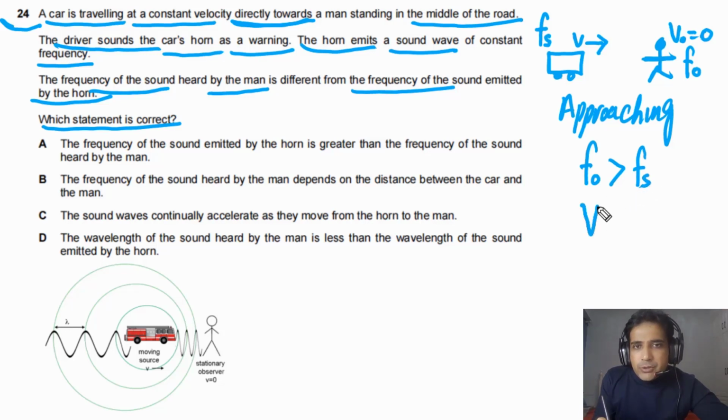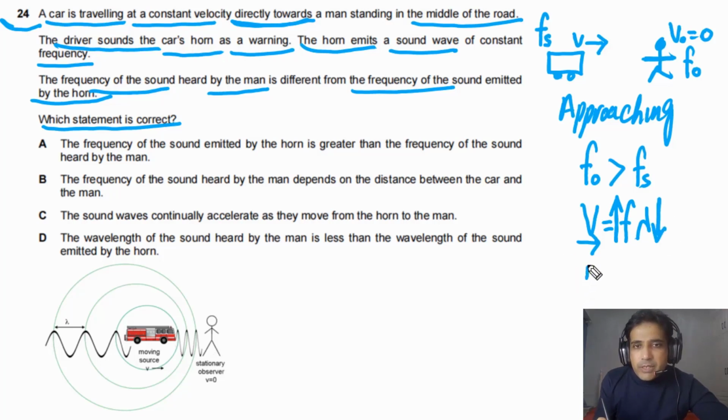Now we also need to understand v means the speed of the wave in the medium. It will not change because the medium is the same, the type of wave is the same. So speed remains constant, and speed is equal to f times lambda. If f increases, it means lambda will decrease.